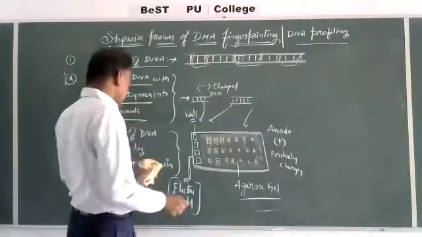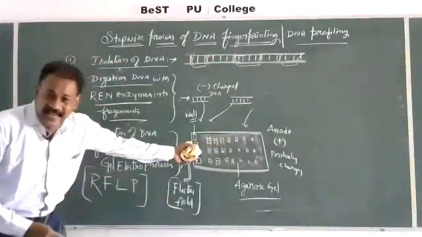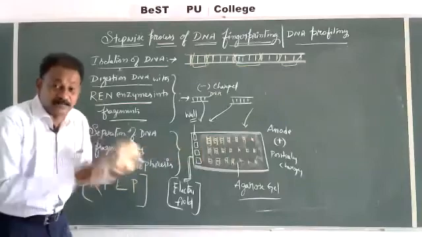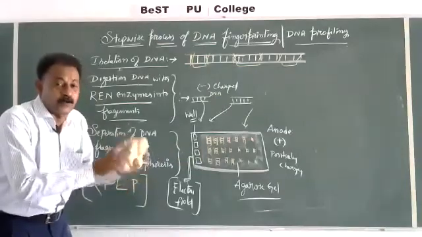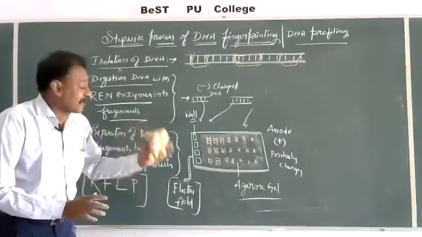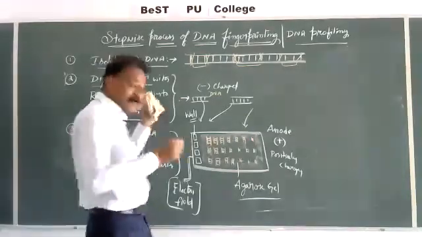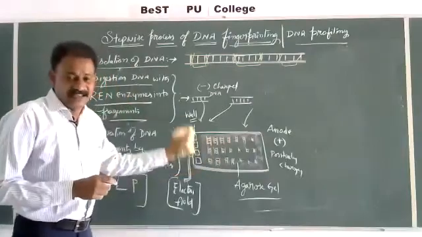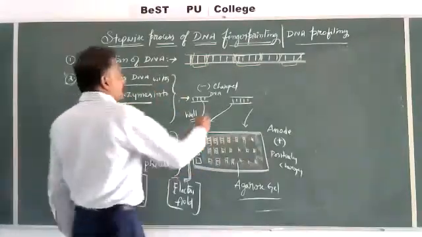Fourth step is splitting the double stranded DNA molecule into single stranded forms by applying alkaline chemicals. They have not given this specifically in the NCERT book. Fourth step,